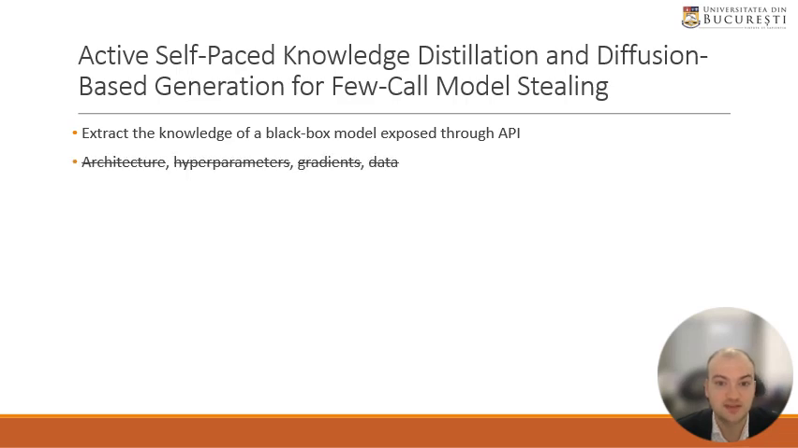In a typical black box regime, we don't have access to any information about the training, such as the architecture or hyperparameters, the gradients, nor the data. We also add another constraint in which the number of queries is limited.